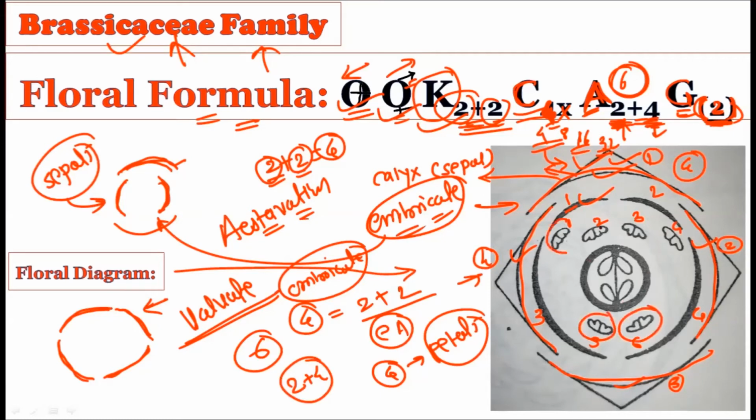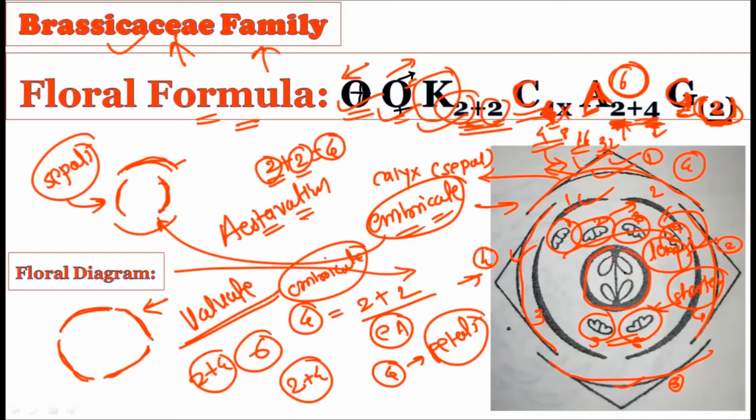These are the 2 stamens, and these are the 4 stamens which are present on the outer side. The long ones are on the outer side, while the 2 on the inside are the shorter ones. So shorter and longer stamens can be seen in the Brassicaceae family, in a 2 plus 4 arrangement: 2 on the inner side and 4 on the outer side. 4 are long and 2 are short. So 4 plus 2, that is 6 stamens, are present in the Brassicaceae family. After that we have the gynoecium. Here in the center we have the gynoecium, and 2 carpels are there.